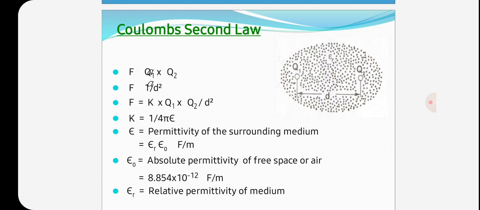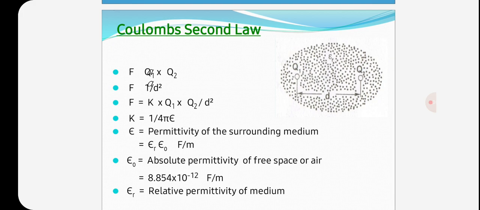The second law says the force is directly proportional to the product of their charges and inversely proportional to the square of the distance between them. It depends on the nature of the medium between them.